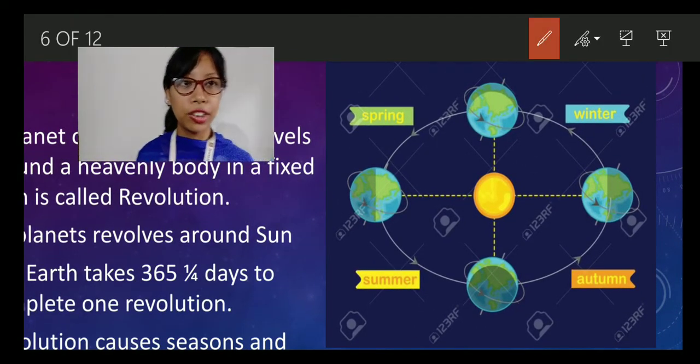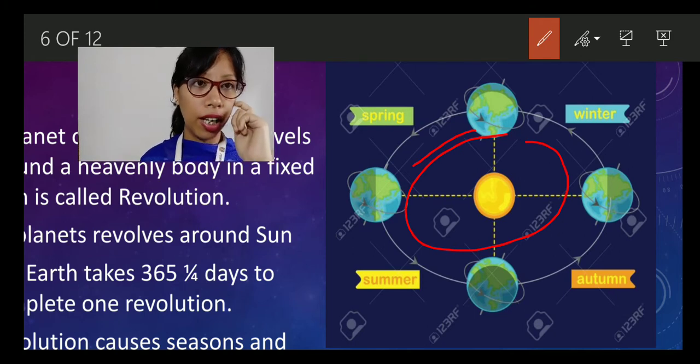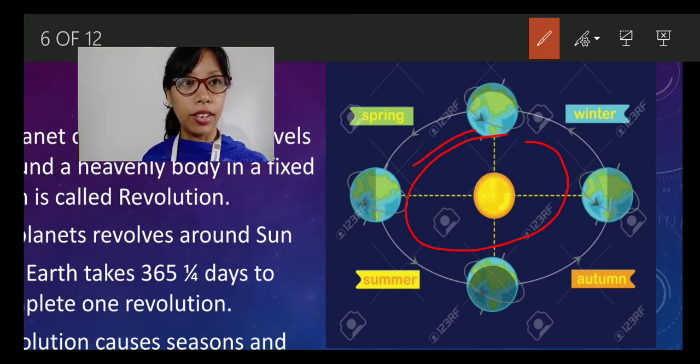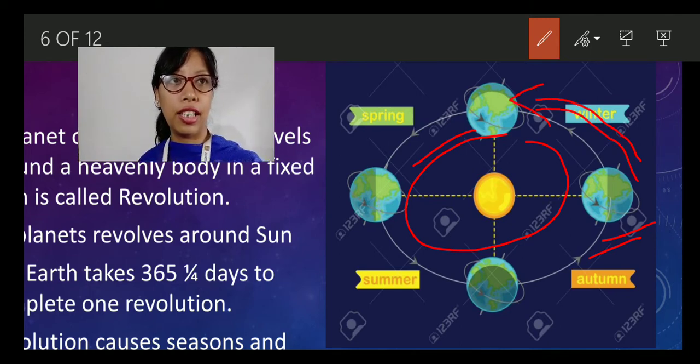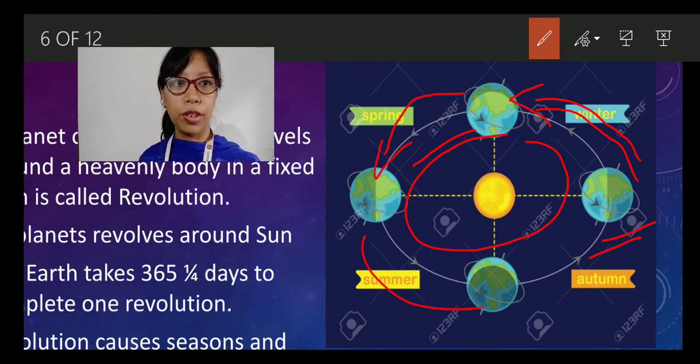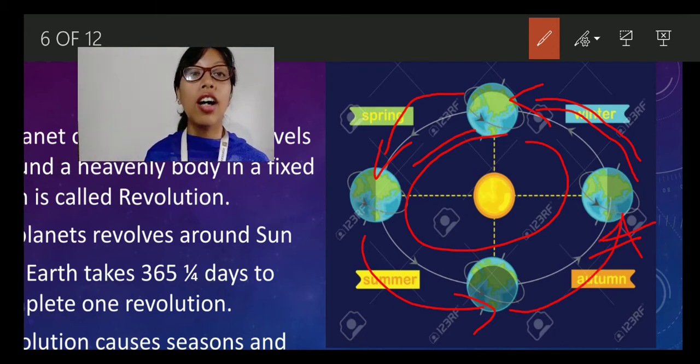As you can see in the picture here, this is the fixed path the Earth moves on. Here the Earth is having autumn. As the Earth moves from here to this position, the winter will take place, and as soon as the Earth moves here, spring will take place, and from here to here it will be summer, and again if it goes to that position, it will have the autumn season.